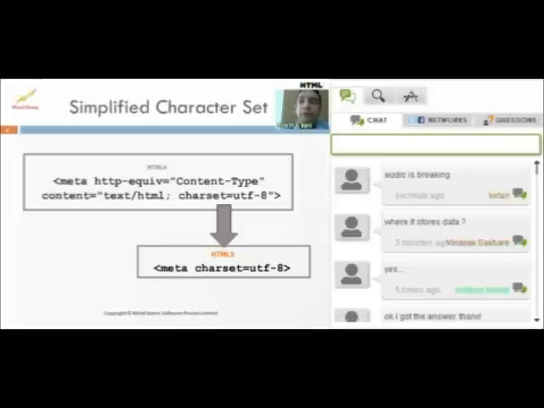Let's look at another enhancement that HTML5 has simplified: the character set. You specify whether it's UTF-8 or any other character set that your page uses. The earlier way is quite involved. But now in HTML5, you simply mention it in a very simple way as shown below. You simply say charset equals UTF-8 and you're set.